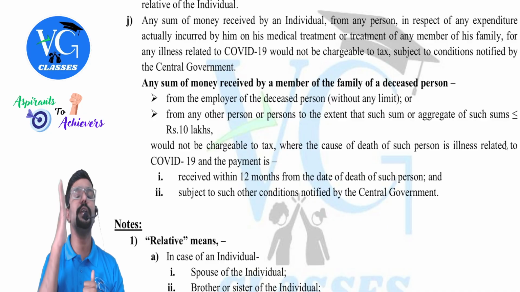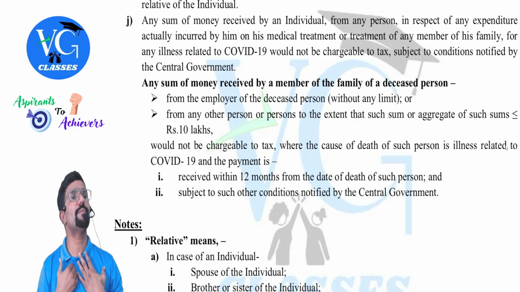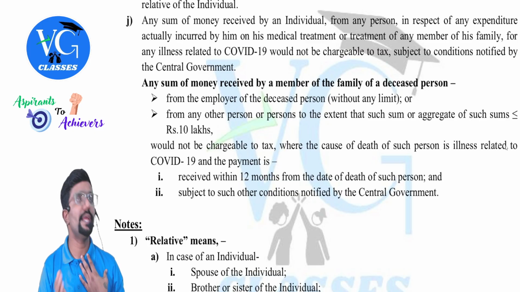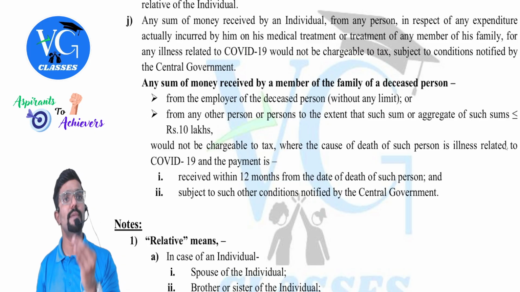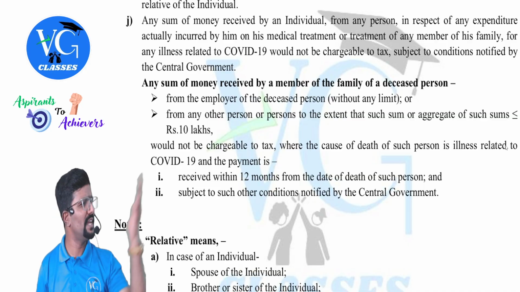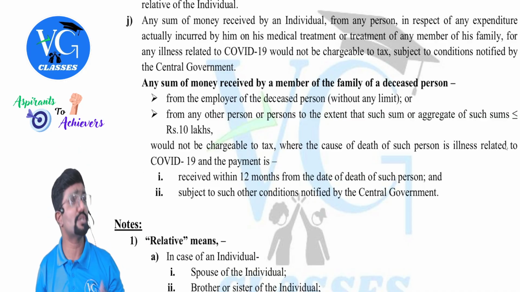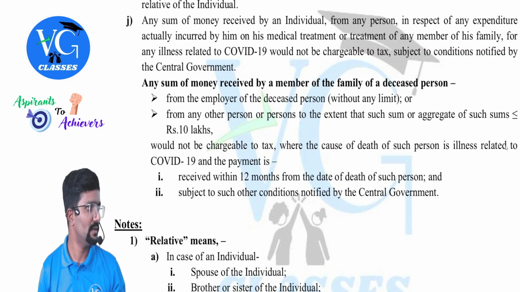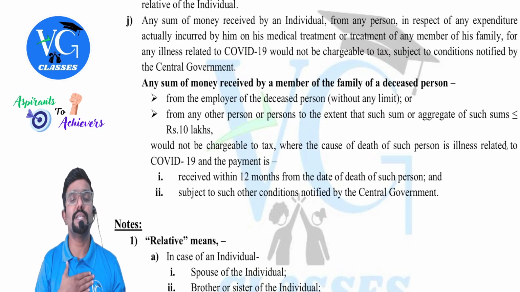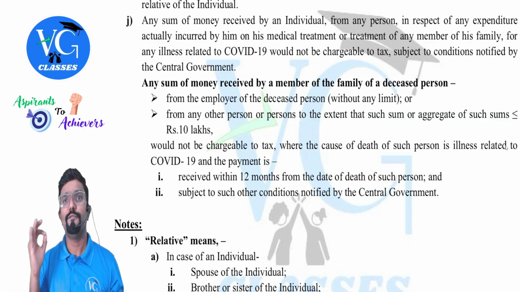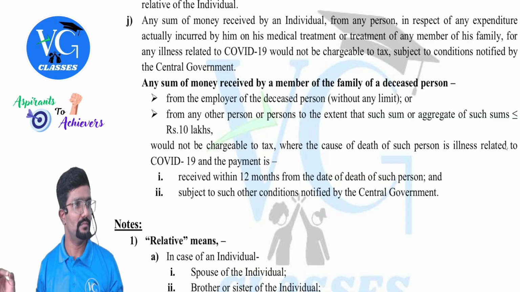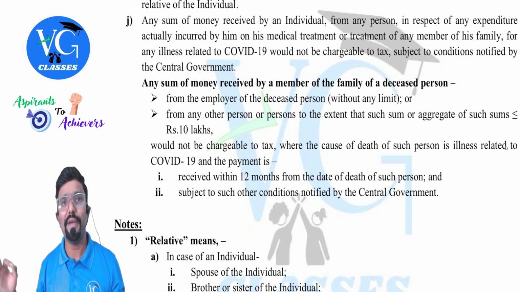Sir, what if by chance assessee was tested positive due to COVID and he died? The family members received the compensation either from government or charitable trust, or even the employer sometimes might pay it. If family members receive the compensation for the death of a family member that is due to COVID-19, then it is not taxable.